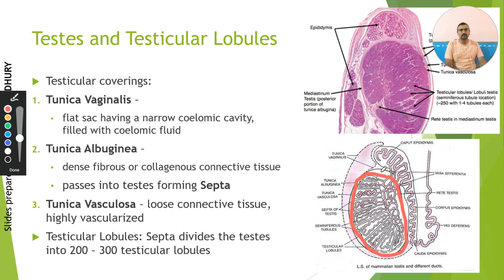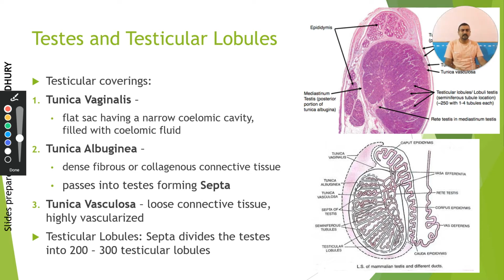Then tunica albuginea is the tissue type which makes the actual testicles, and this tissue is dense, fibrous and collagenous connective tissue, which often passes into the testicular lobules, forming what are called septa. Therefore, it divides the entire testis into multiple chambers, which are called testicular lobules. Around 200 to 300 testicular lobules are present in each testis, an average of around 250.